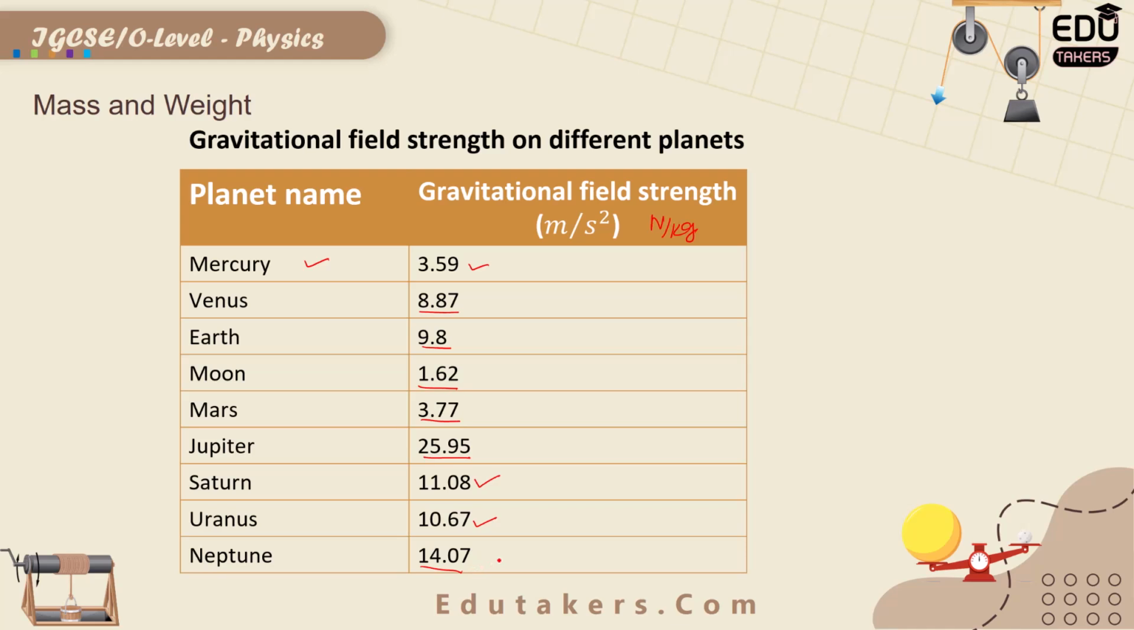You can observe that on all of these planets, the value of g is different. So I can simply say that the value of the gravitational field strength does not remain constant. It varies from location to location.